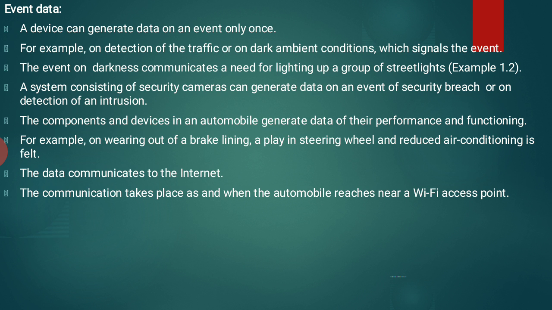The event of darkness communicates a need for lighting up a group of street lights. So whenever darkness occurs, automatically the sensor nodes will generate the signal and the street lights will glow. A system consisting of security cameras can generate data on an event of security breach or detection of an intrusion. Based on the conditions we provide, it generates the data.